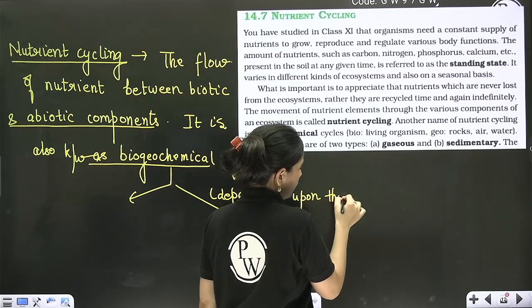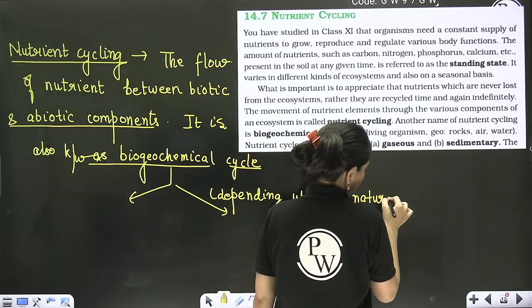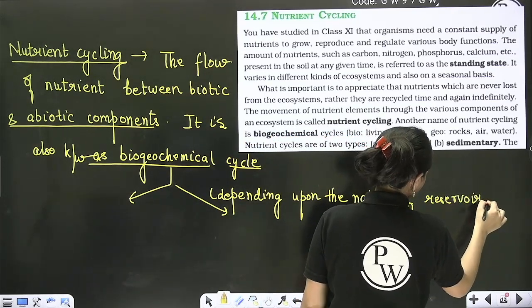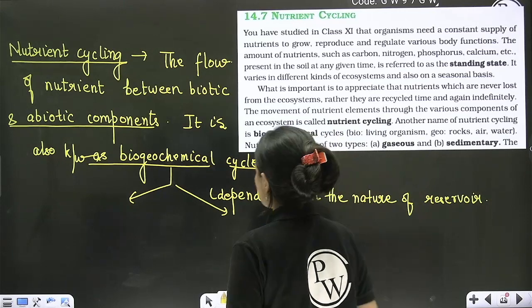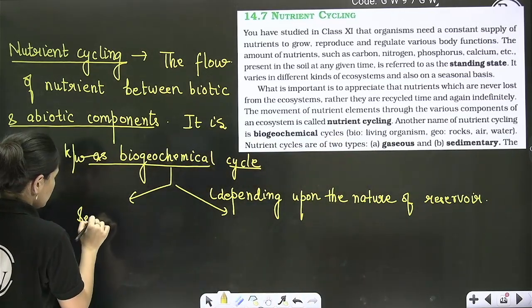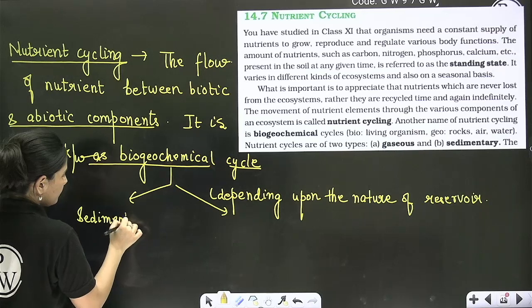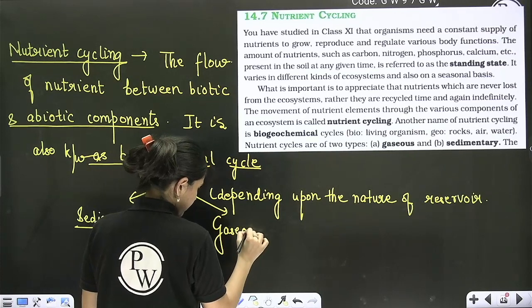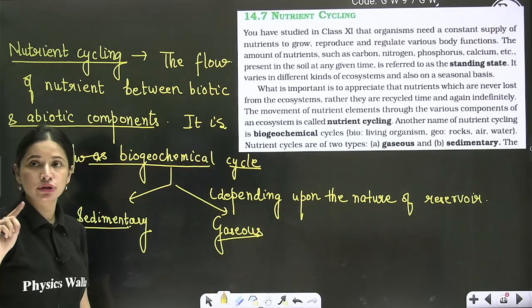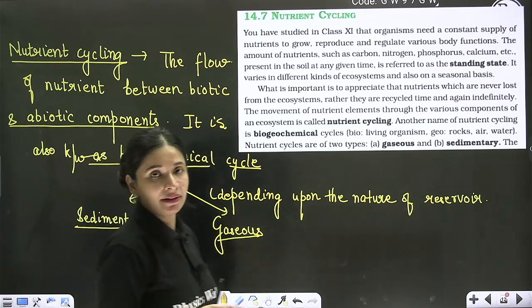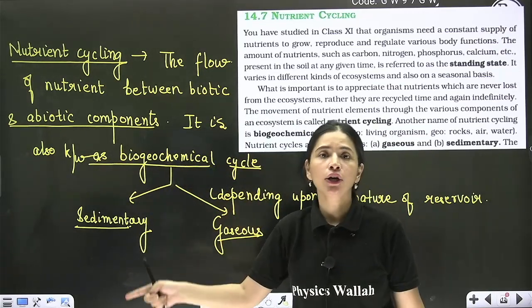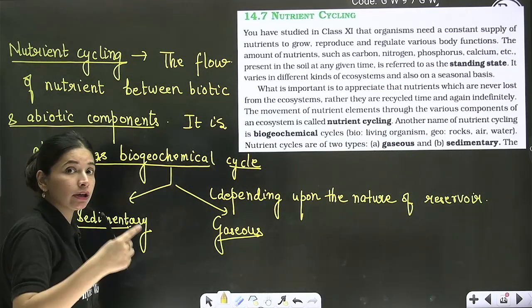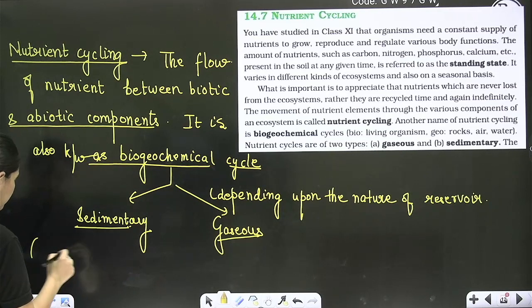So depending upon the nature of reservoir, beta, how many types of nutrient cycles do we basically have? Two. One is sedimentary and second is gaseous cycle. Gaseous cycle means whose reservoir is in the atmosphere. Sedimentary cycle means whose reservoir is in the rock. So here reservoir means the source from where that nutrient is extracted or replenished.